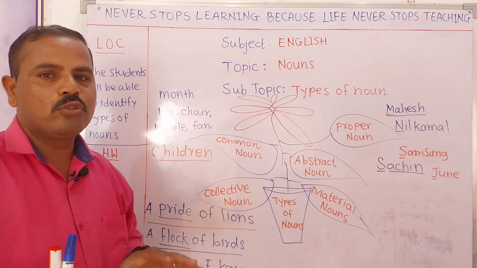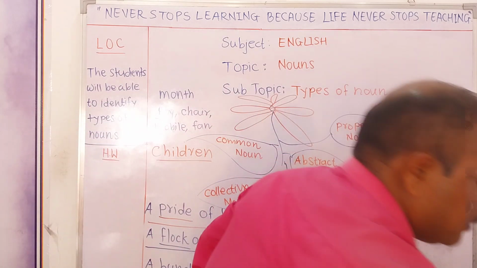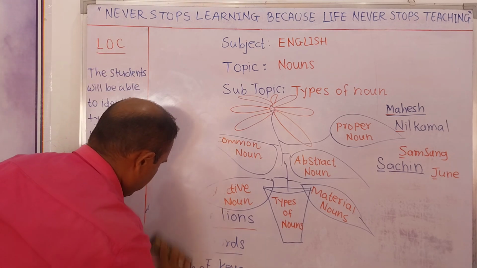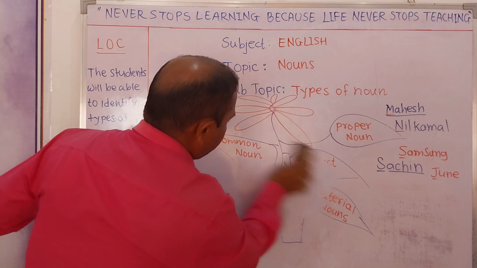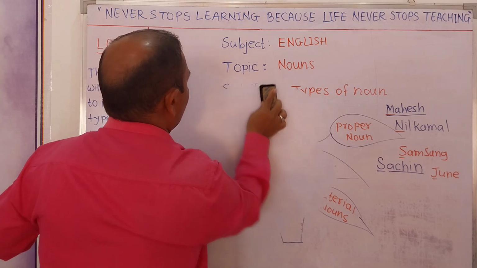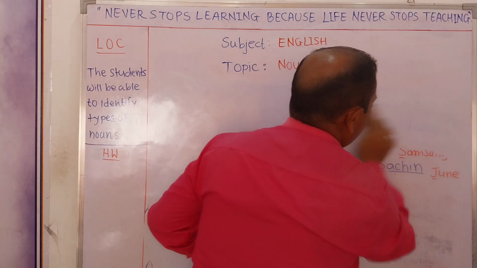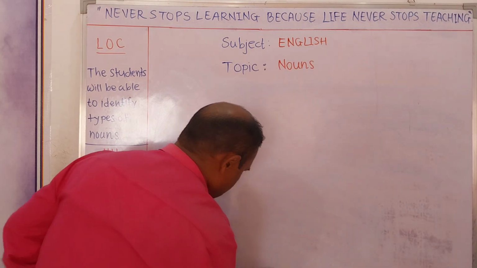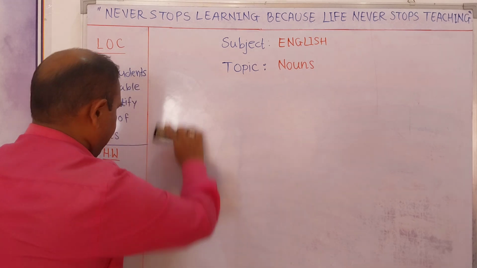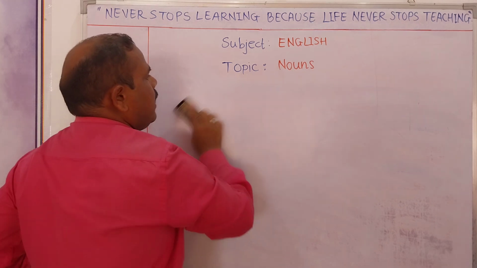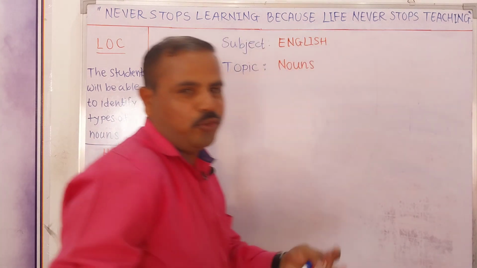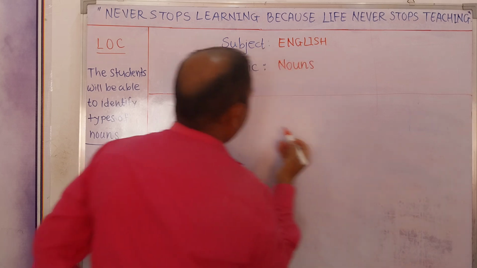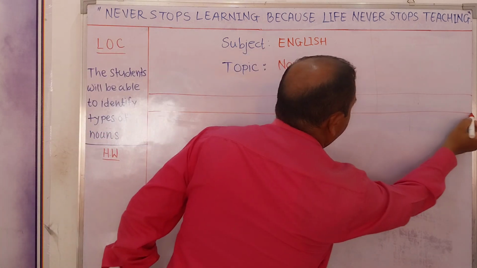So I hope you understood this concept. Before we end this part, we will see more examples of common noun, proper noun and collective noun. Here I am going to make a chart, and in the chart we will write down more examples. If you know the answer, you can also tell the answer, or you can revise it, or tell the answer in your mind, right? So here I am making a chart, and in the chart we will understand all three types of nouns simultaneously.